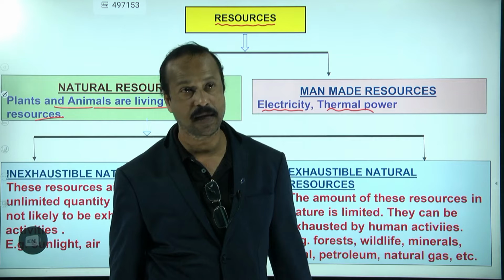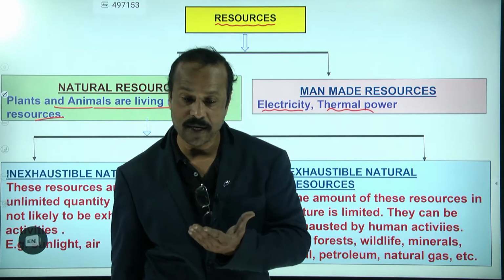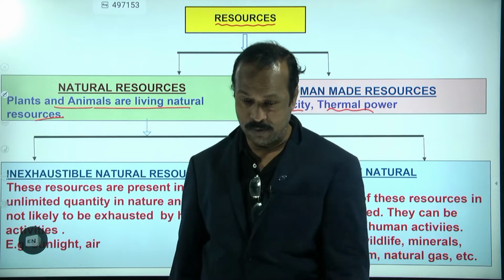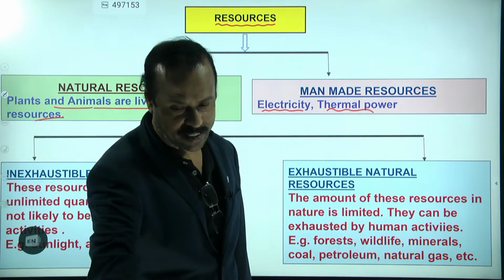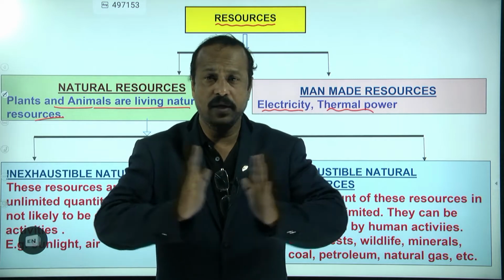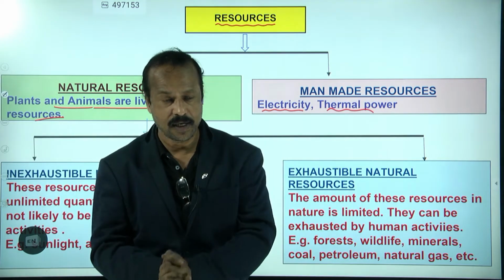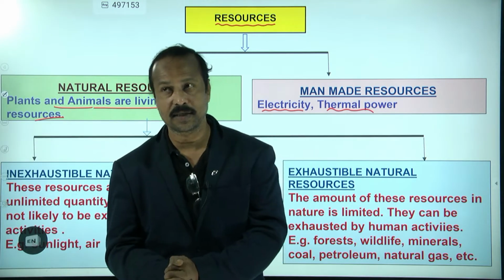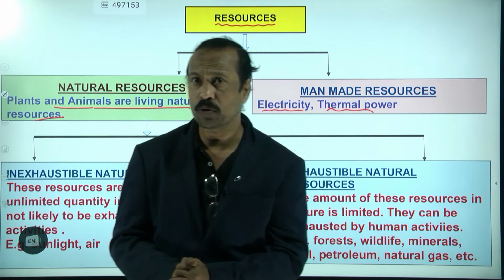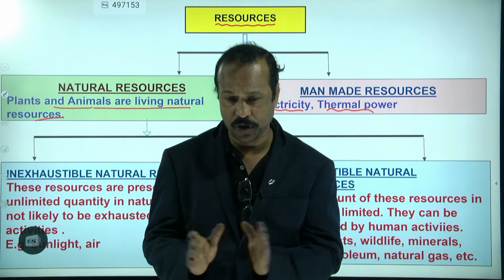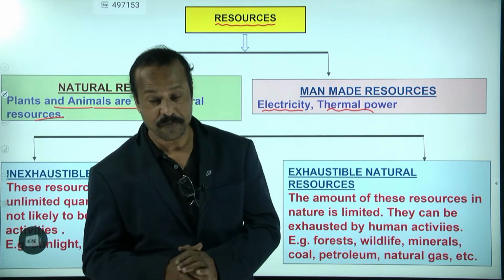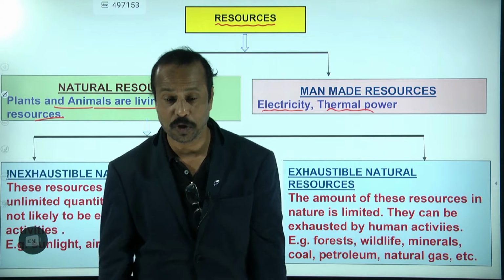Thermal power is nothing but electricity, but we get it from coal. Thermal means heat. So here what happens? The coal is collected. We are using electricity, and in India, more than 80%, I think, I am not sure, but approximately, of electricity is thermal power only.